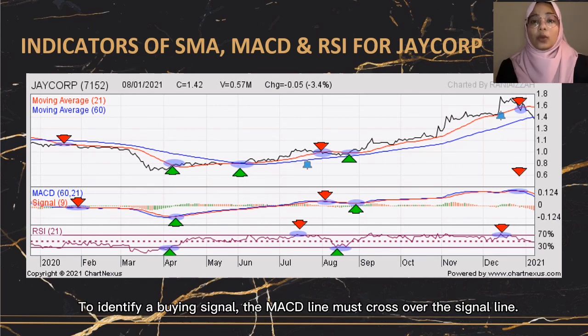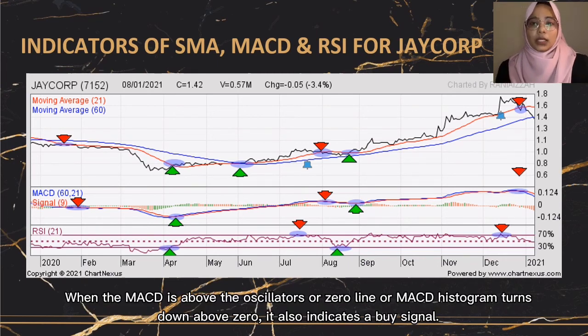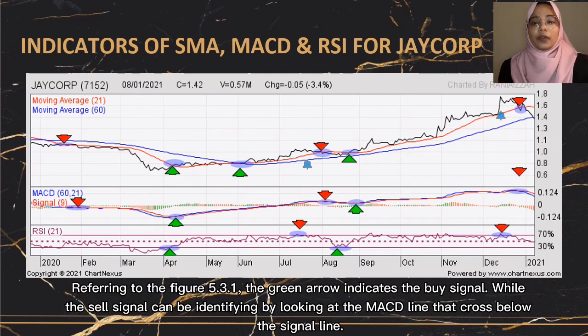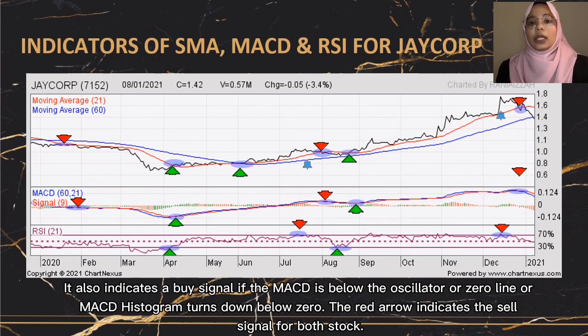To identify a buying signal, the MACD line must cross over the signal line when the MACD is above the oscillator or zero line, or the MACD histogram turns down above zero. It also indicates a buy signal. Referring to figure 5.3.1, the green arrow indicates the buy signal, while the sell signal can be identified by looking at the MACD line crossing below the signal line. It also indicates a sell signal if the MACD is below the oscillator or zero line, or the MACD histogram turns down below zero. The red arrow indicates the sell signal for both stocks.